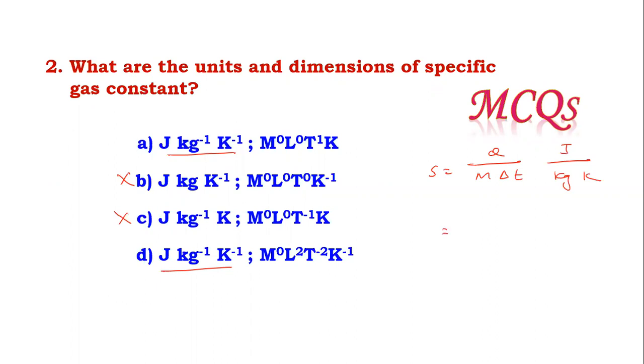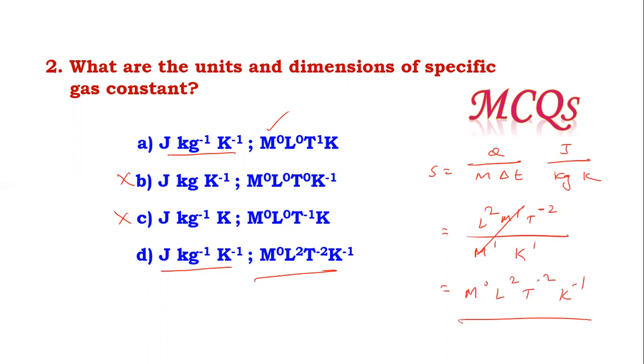Now we decide the dimension. L2 M1 T minus 2 is the dimension of energy. So M1 and here K raised to 1. So M1 gets cancelled, and M raised to 0 is in the dimension. So M0, L raised to 2, T raised to minus 2, K raised to minus 1. And it is written in option D here. So option D is the right option for this question.